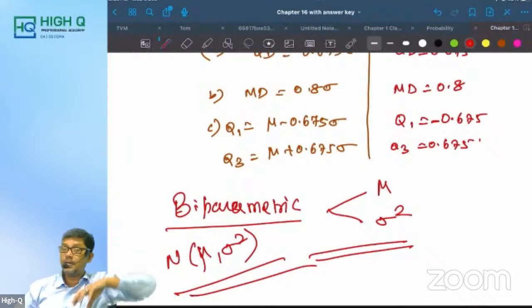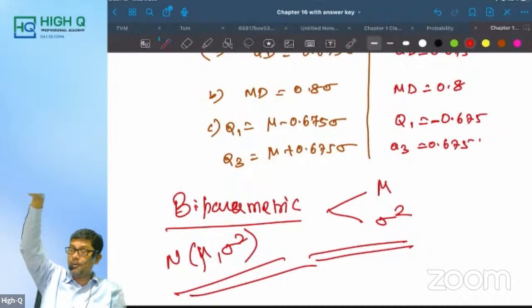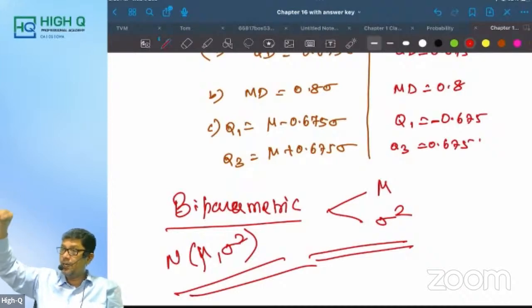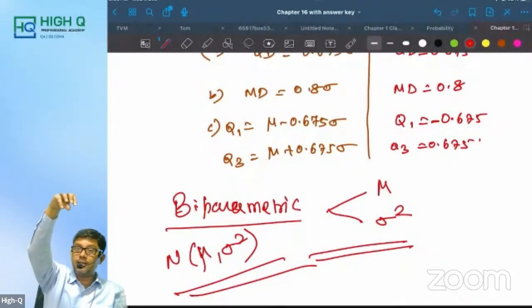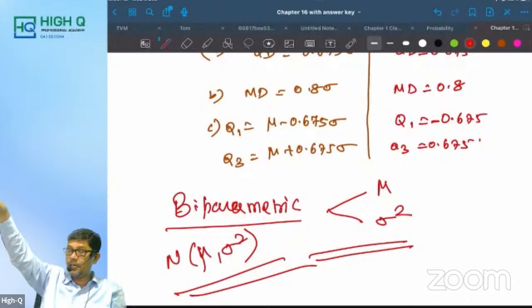What is probability mass function? e power minus m, m power x divided by x factorial. For safety reason, remember the e value: 2.71828, and m is the parameter. Therefore, Poisson distribution is uniparametric, and it is always positively skewed, and mode is equal to m.